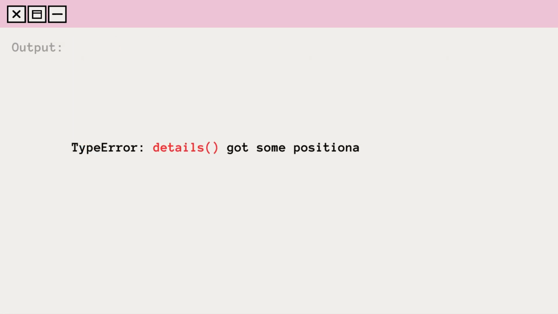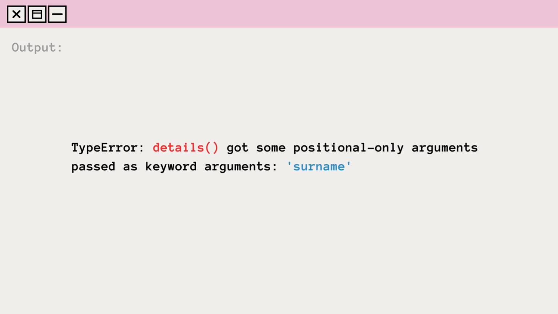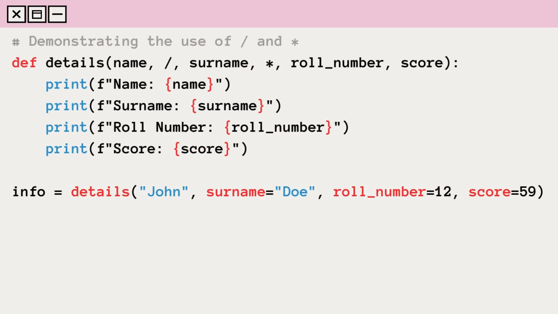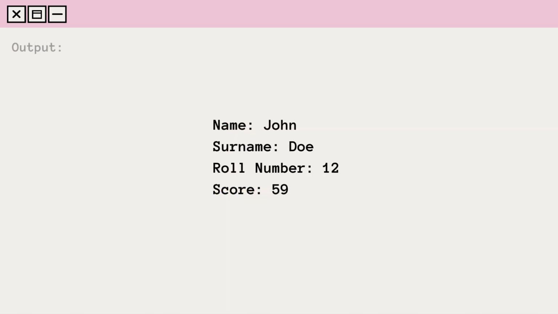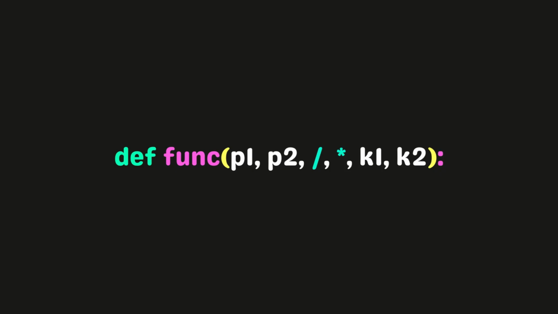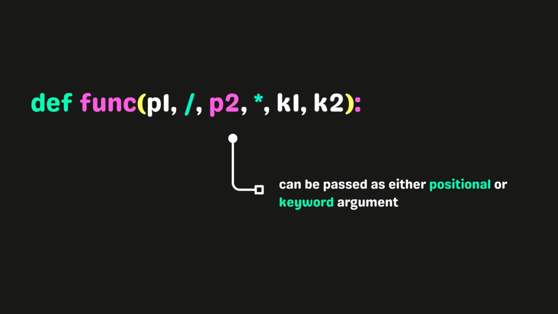Python will raise an error indicating that the positional-only parameter is passed as a keyword argument. But if we move the surname parameter to the right side of the slash, then this will become valid, and there won't be any problem. So we can say that the parameters that lie between slash and asterisk are not bound to be positional or keyword only. They can be passed as either positional or keyword arguments. Okay, looks good up to here.